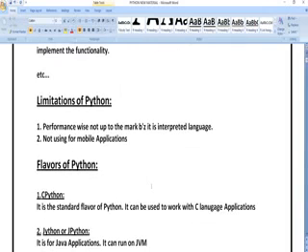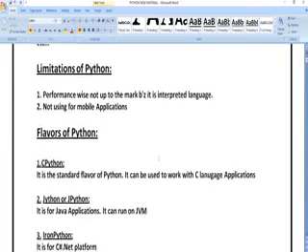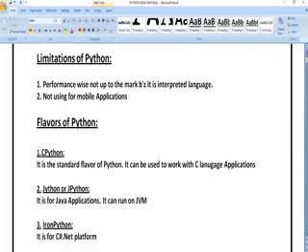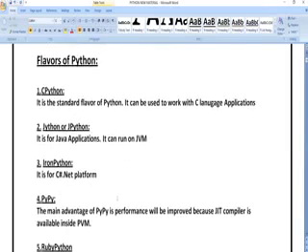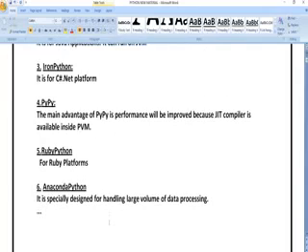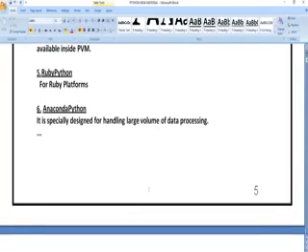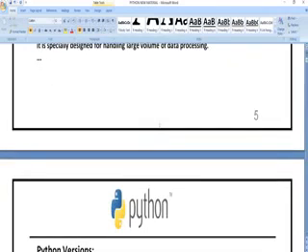Limitations of Python. There are a few disadvantages in Python, such as it is an interpreted programming language. Why? Because it takes a lot of time for its execution. We cannot design mobile apps by using Python. If you learn Java programming, there are concepts where you can design web applications or Android apps, but in Python you cannot design web applications. There are different types of Python like CPython, Jython, IronPython, PyPy, RubyPython, Anaconda Python. These are the different flavors of the Python programming language.